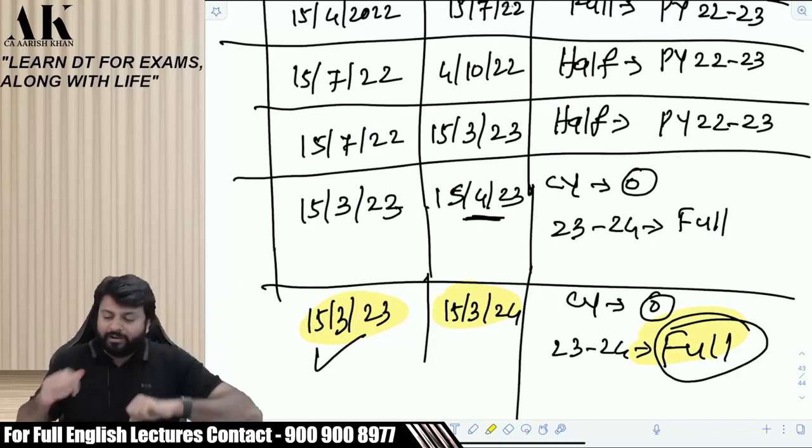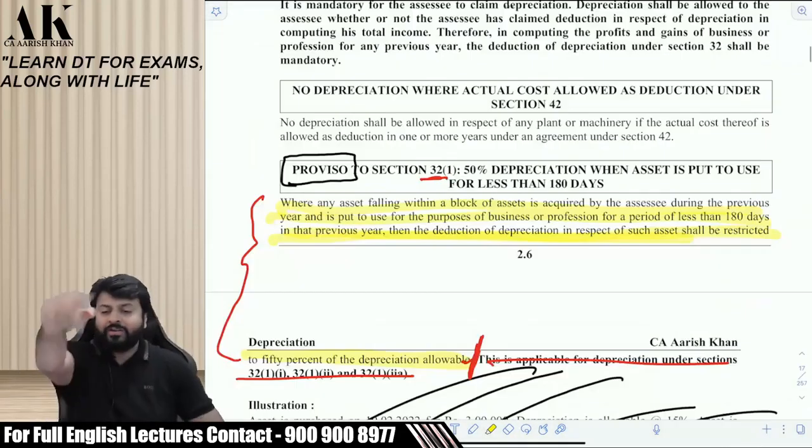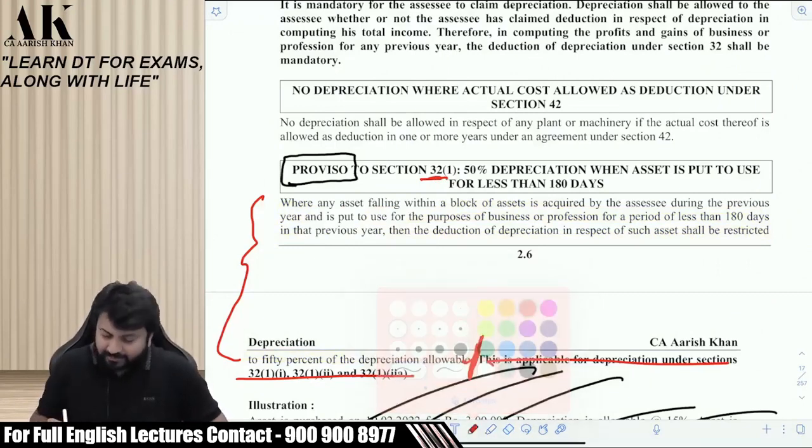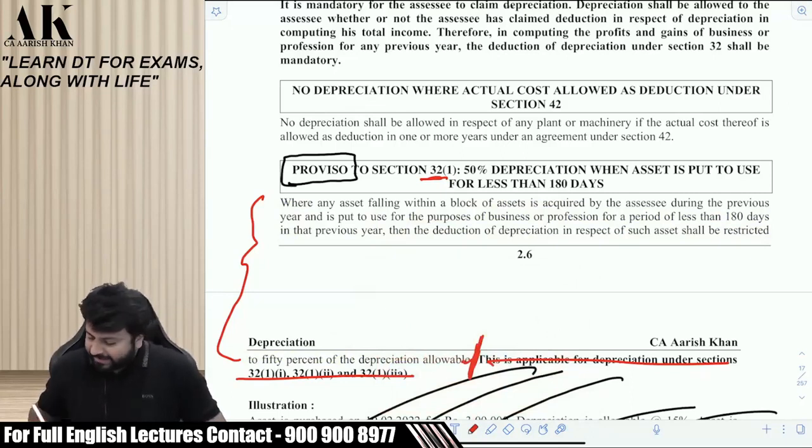Why am I saying full? Because there is something written in the law which you have missed. Shall I read? Listen carefully. Shall I read, beta? That's the reason I told you 2 to 3 times to read it carefully. Give importance to every word in the law.